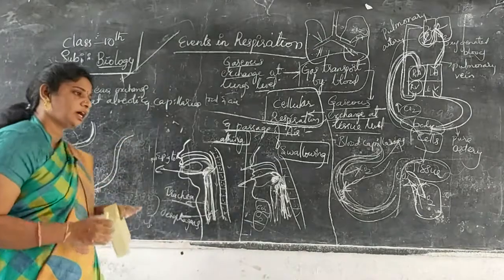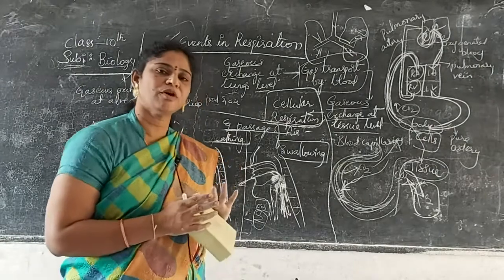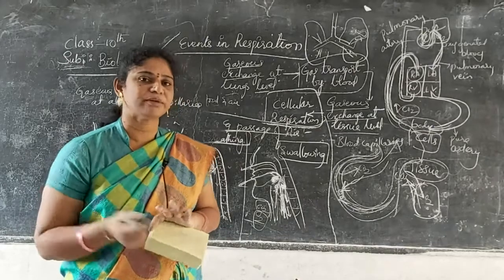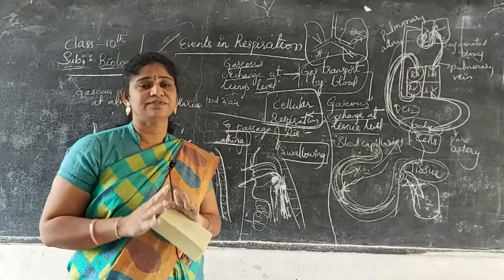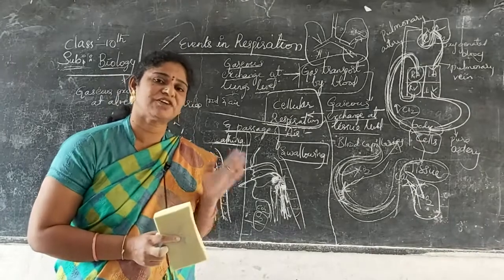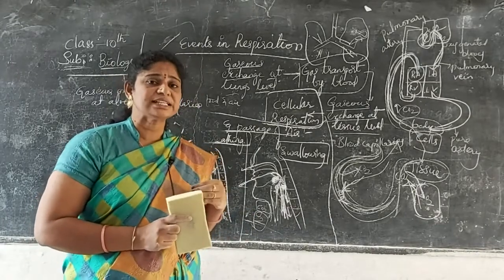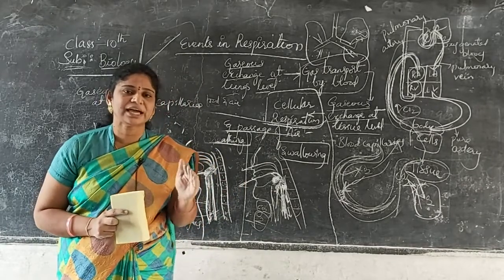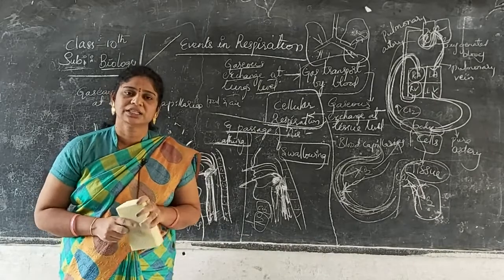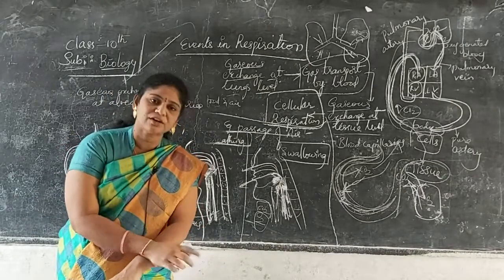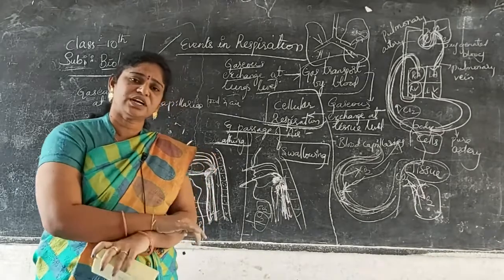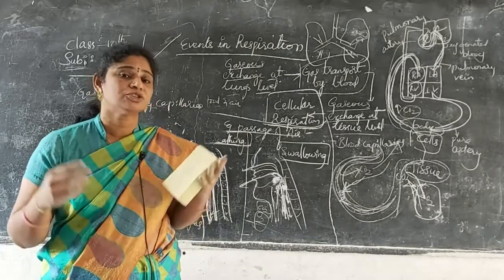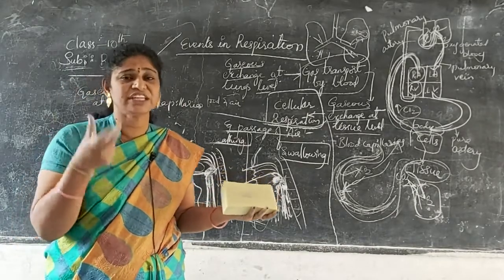Each and every organ is made up of tissue. Tissue is made up of cells, right? Cells are different in different places, and their function and structure are different based on where they are present. Epithelial cells, for example, are also present on the outermost layer of our skin, where the function is different. They also cover the digestive system, the intestine, where they are very smooth and the function and structure are different.